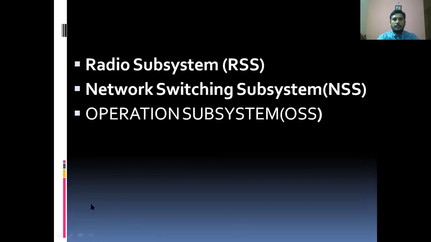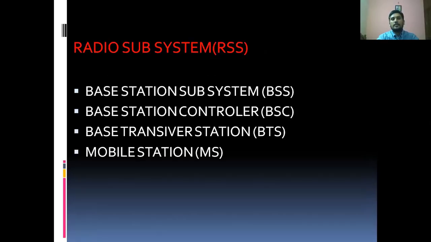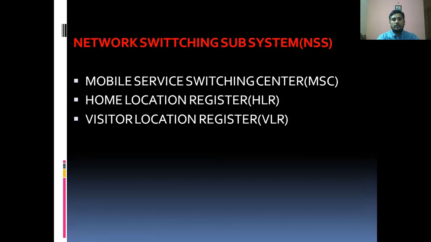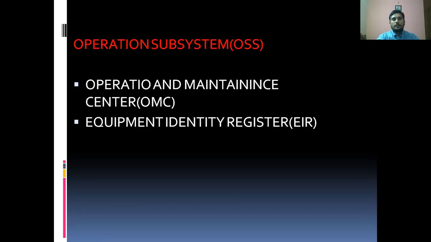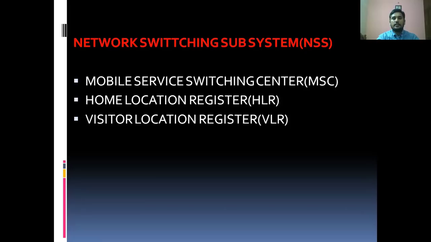So the GSM architecture is subdivided into three subsystems. The radio subsystem is categorized into four parts, the network switching subsystem consists of three registers, and the operation subsystem consists of three. We will discuss it in the next lecture.